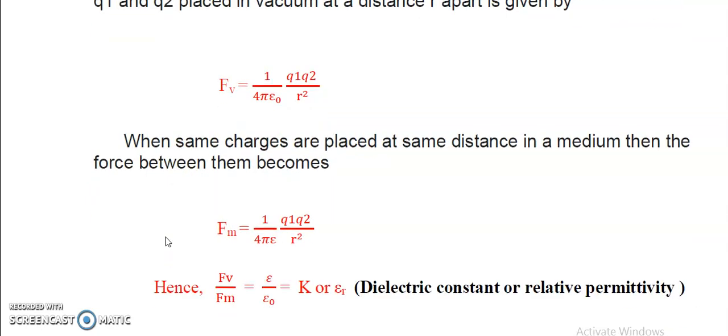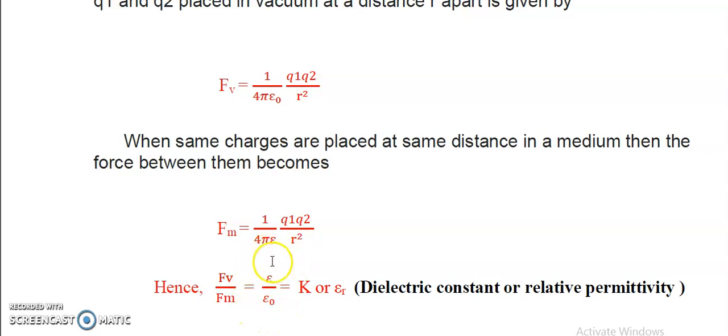like water or wax or paraffin or any other medium, then what will happen? The Fm can be written as, because m stands for medium and v stands for vacuum, the electrostatic force of interaction is 1 upon 4 pi epsilon Q1 Q2 divided by r square. You can see epsilon naught becomes epsilon. Let us divide these two. We obtain Fv by Fm is equal to epsilon upon epsilon naught.